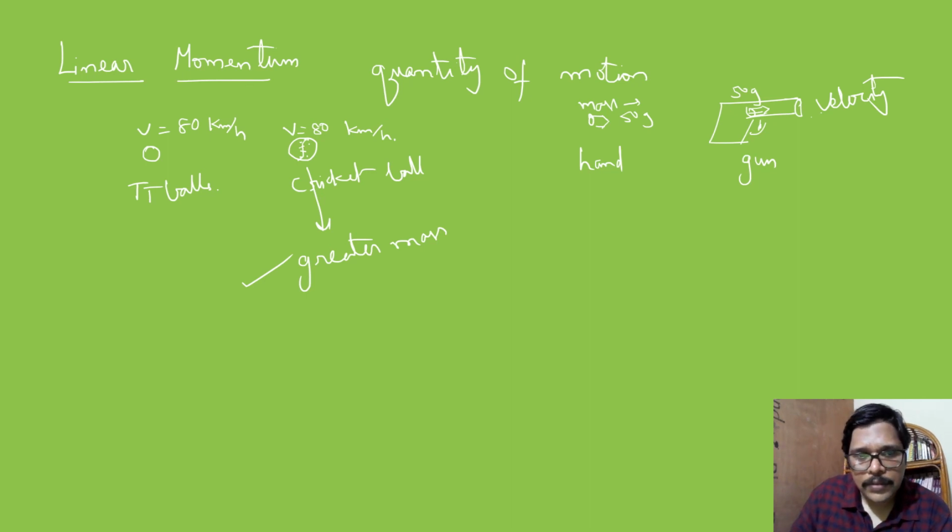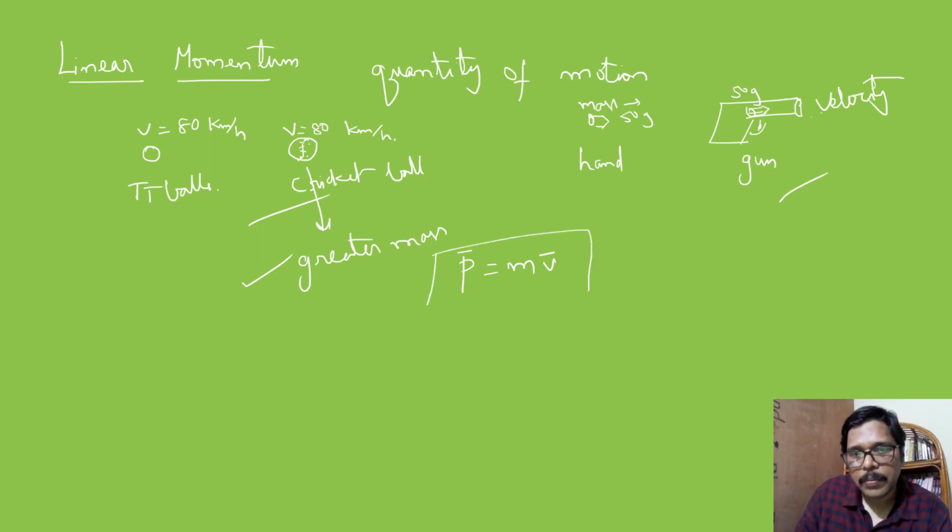So two cases we have seen. If the mass is greater, the impact is greater; if the velocity is greater, the impact is greater. So momentum, or linear momentum, is the product of mass and velocity. It is represented with small p, and it's a vector quantity because velocity is a vector quantity.